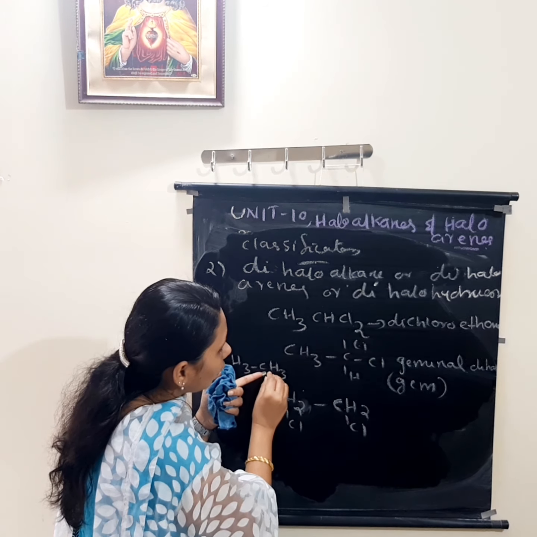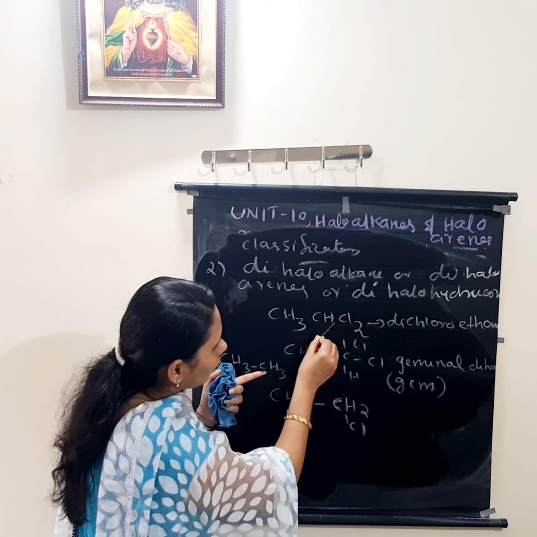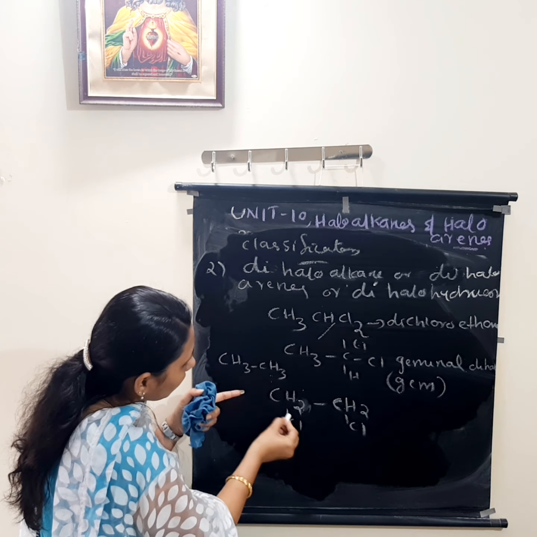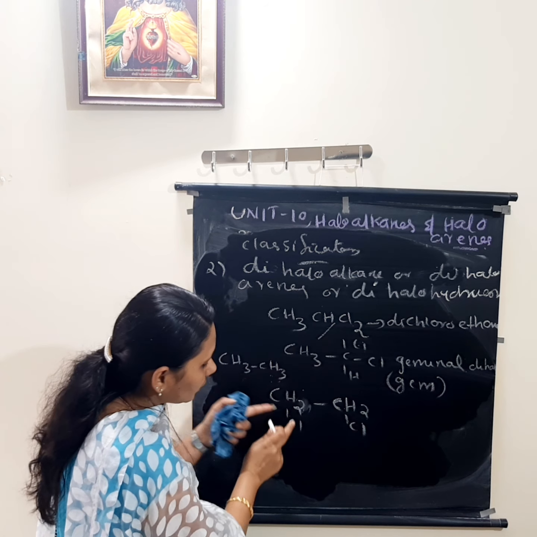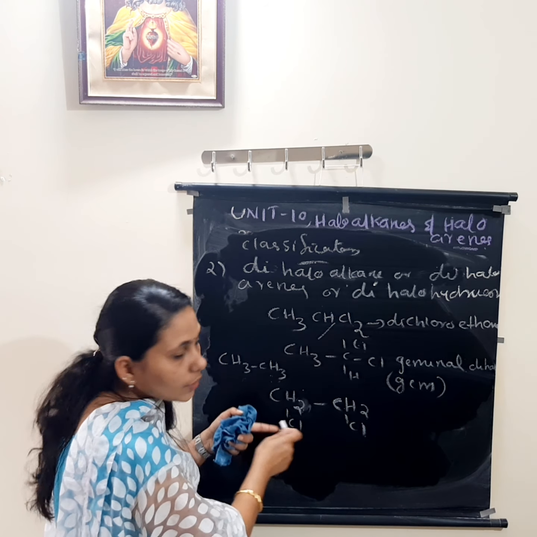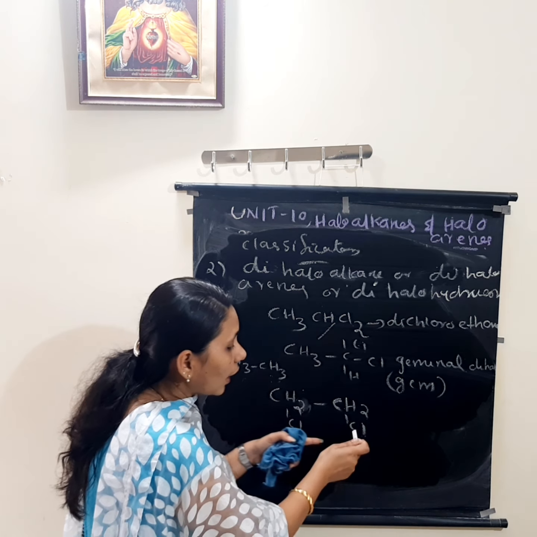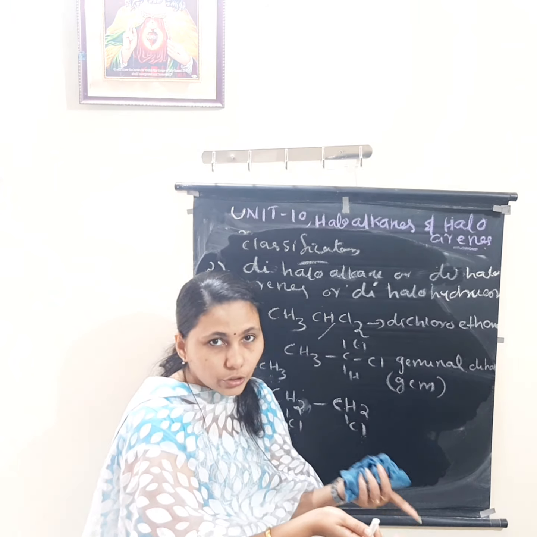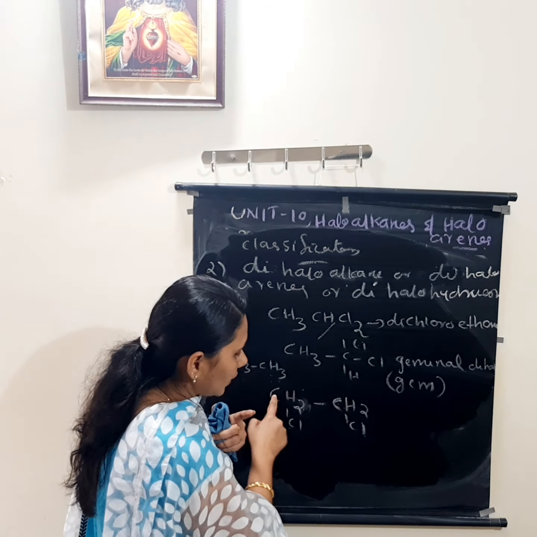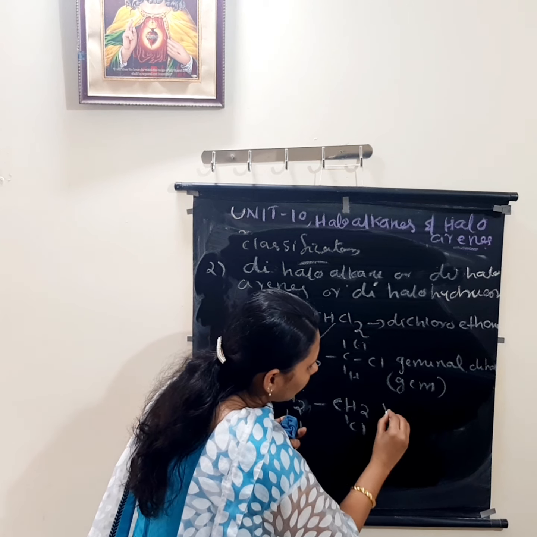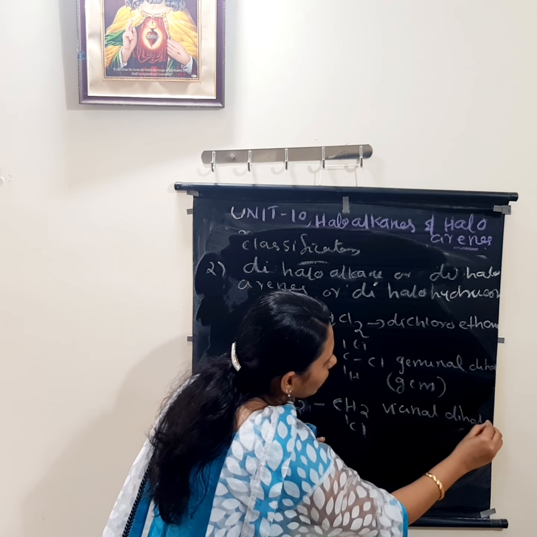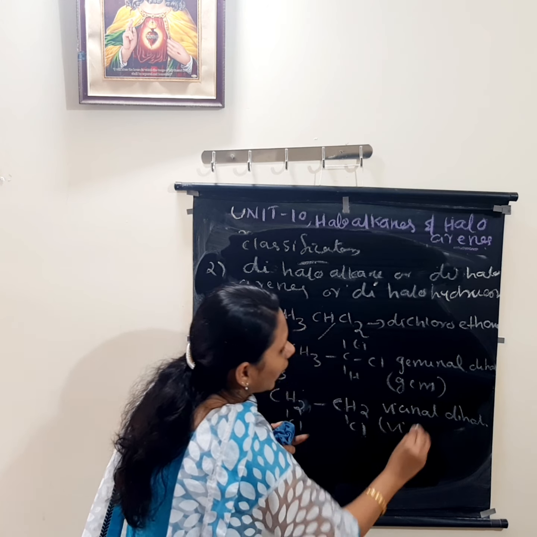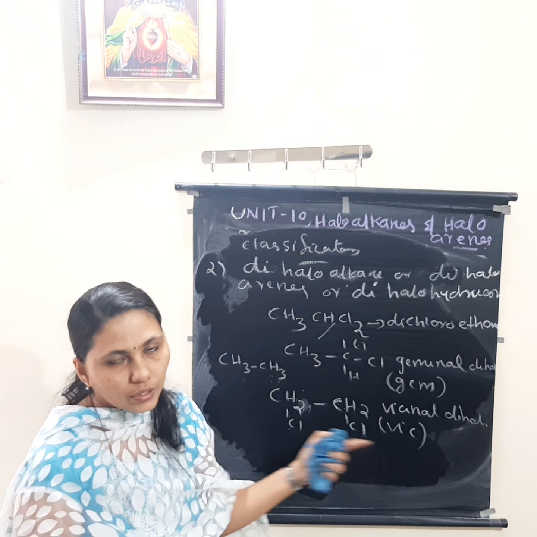Here I removed two hydrogen atoms from one carbon and substituted them. But in this case I am removing one hydrogen atom from here and one hydrogen atom from here, and substituting two halogen atoms. So in a dihalide, if the two halogen atoms are on adjacent carbon atoms, it is known as vicinal dihalide. Short form we can write as vic.